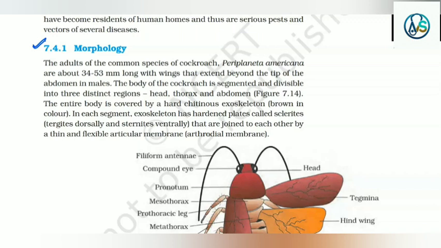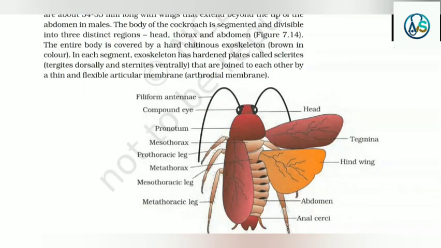The entire body is covered by a hard chitinous exoskeleton, brown in color. In each segment, the exoskeleton has hardened plates called sclerites, that is tergites dorsally and sternites ventrally, that are joined to each other by a thin and flexible articular membrane known as arthrodial membrane.